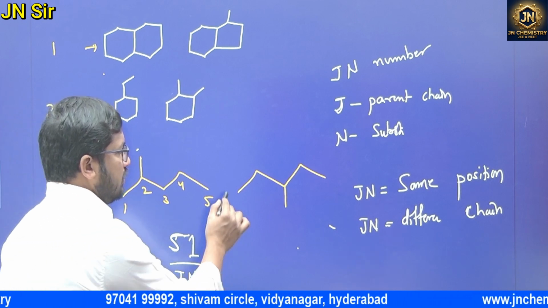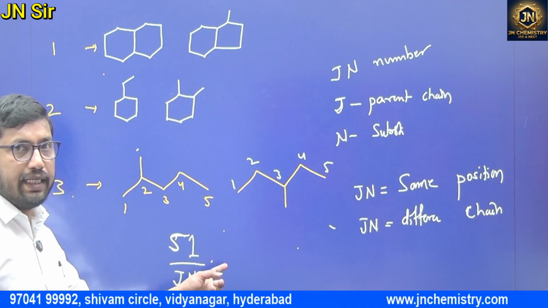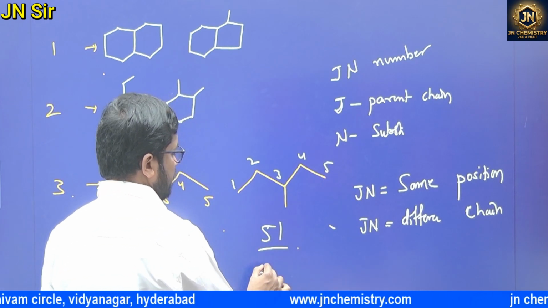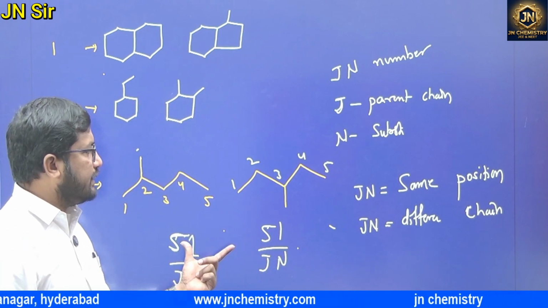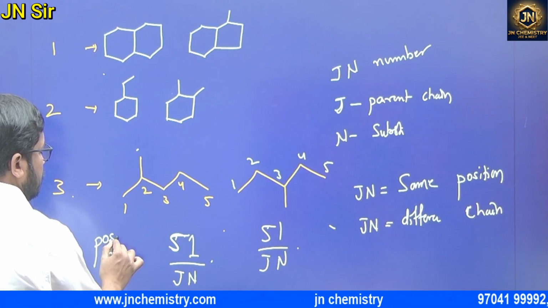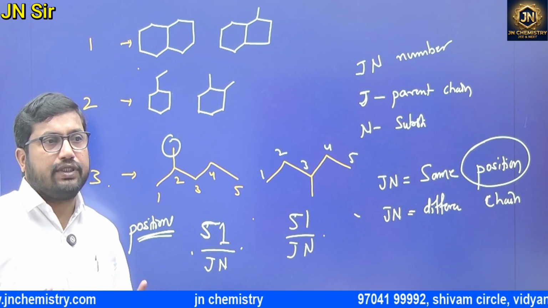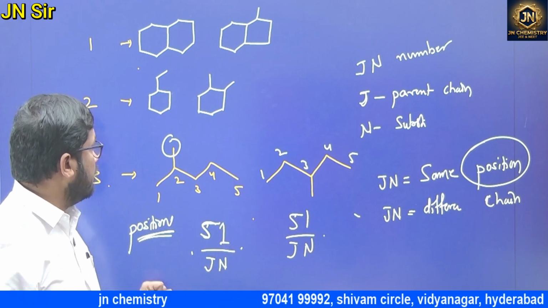In this case, 1, 2, 3, 4, 5, again 51. So is the J number same or different? If the J number is same, both are position isomers. Whenever you are confusing between chain and position, in those cases we need to use this JN number.